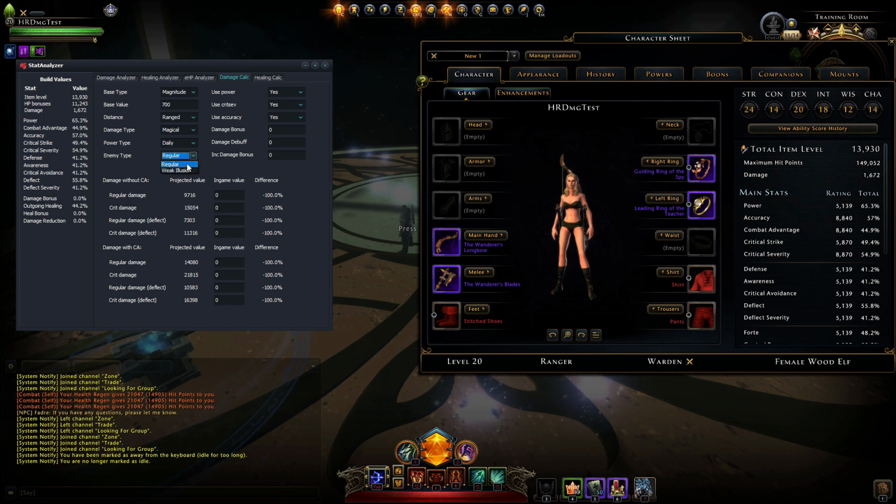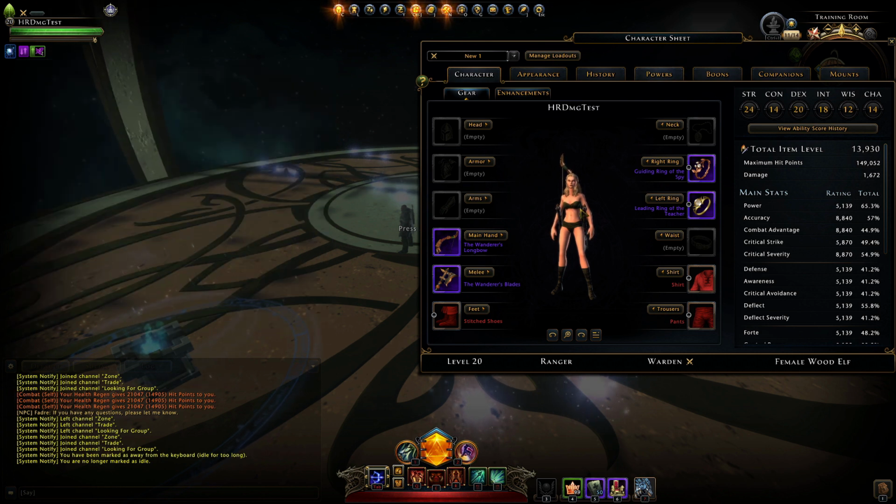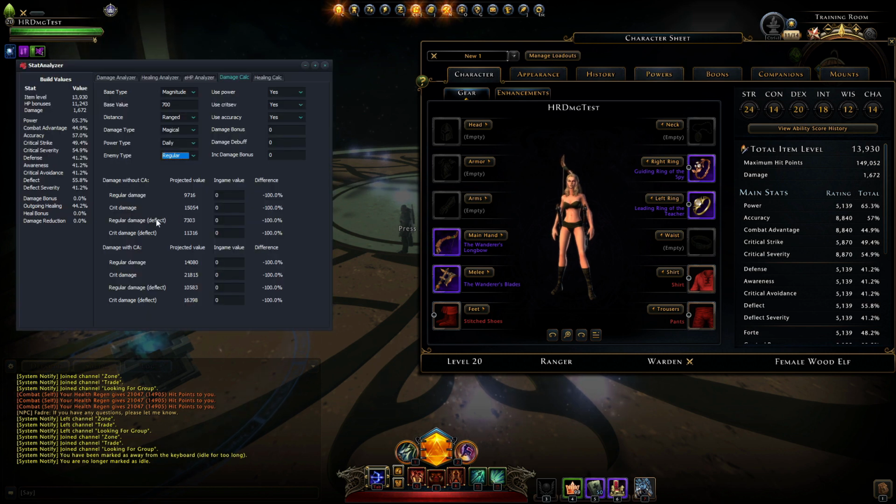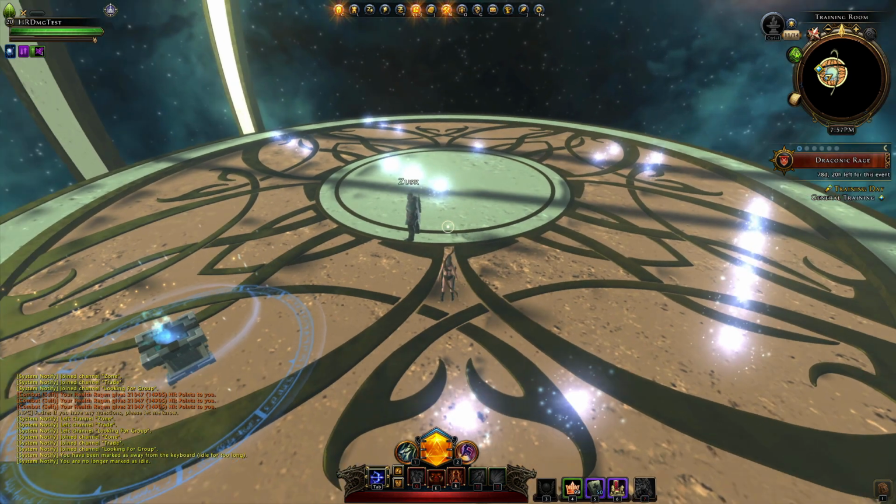I think the weak illusions have different stats, at least the first time when I used this it was like that. And we can see that with this setup, the projected values for damage are these values. So these are the values that I'm expecting to get. And now let's do some damage.